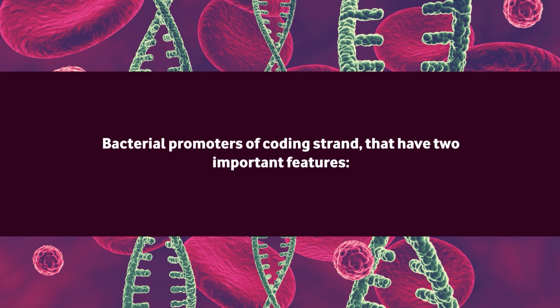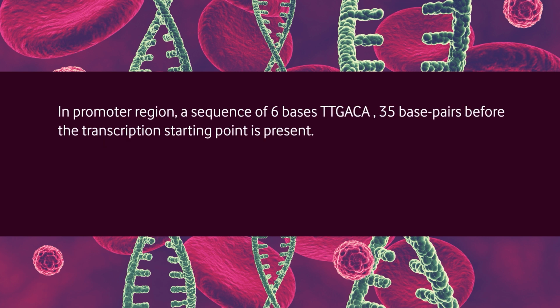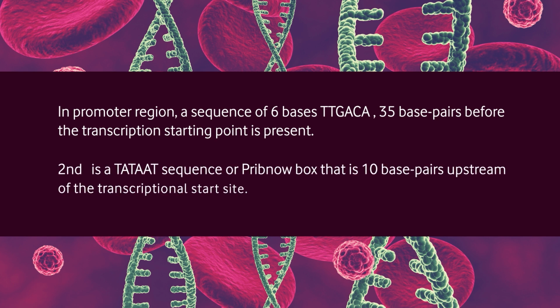Let us know the details of the bacterial promoter of the coding strand, which has two important features. In the promoter region, a sequence of 6 bases, thymine, thymine, guanine, adenine, cytosine, adenine, about 35 base pairs before the transcription starting point is present. Second is a thymine, adenine, thymine, adenine, adenine, thymine sequence or Pribnow box that is about 10 base pairs upstream of the transcriptional start point.